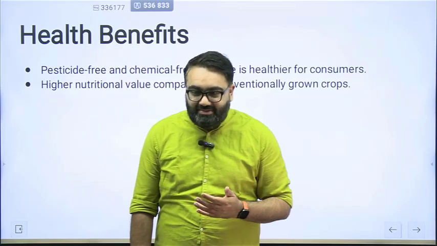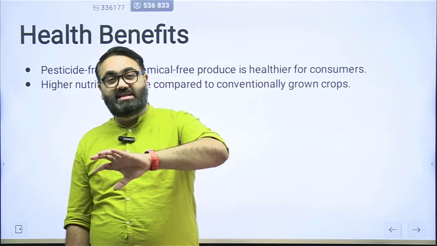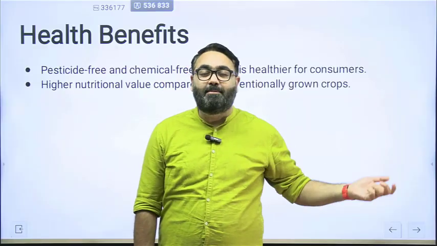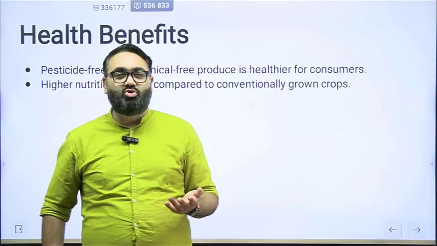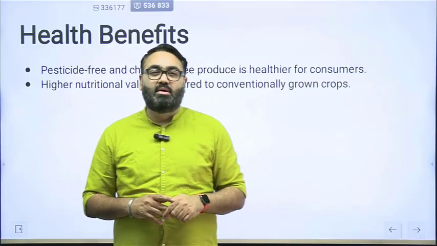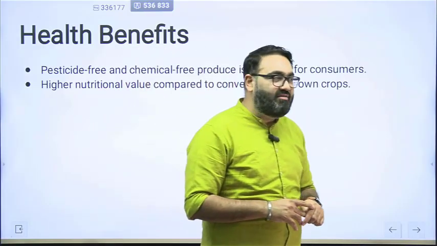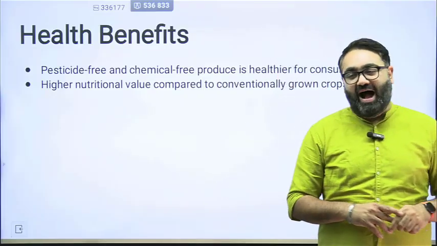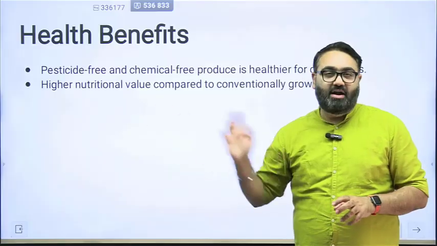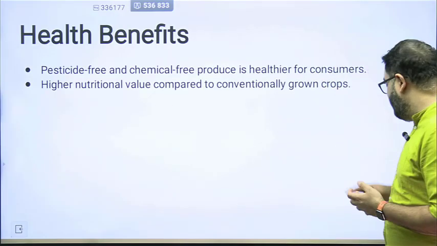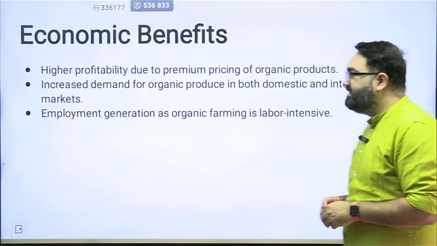A lot of times because the farmers have to sell things in the market which have not even ripened. Chemicals are used for ripening the fruit so that they are ready to eat now. All these are issues that we have in orthodox farming which are neglected or which are rather gotten rid of when it comes to organic farming. So for the consumer in the end, it has better health benefits.